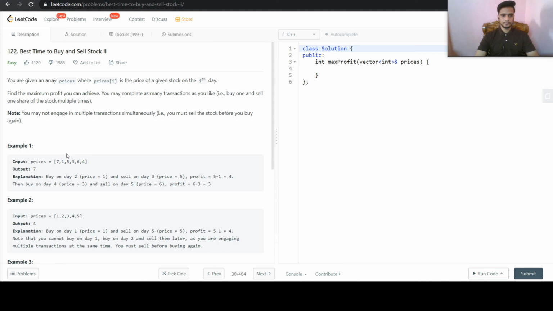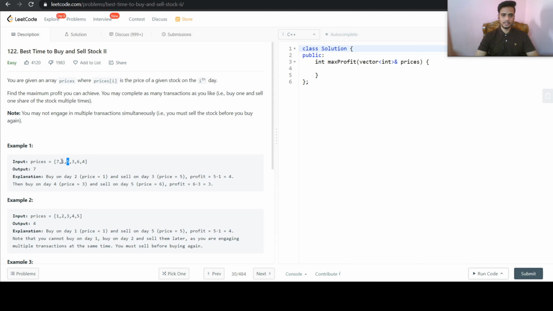On the second day, it was 5. So we have to engage in transactions so that we can buy a stock at rupees 1 and then sell it at rupees 5. Then we will have a profit of 4.